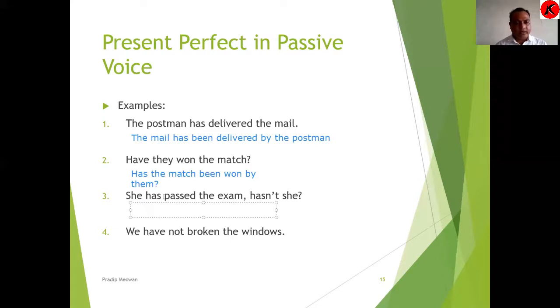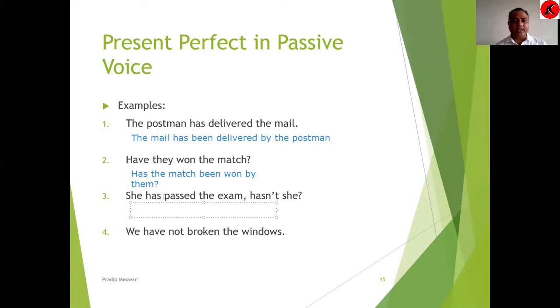Now let us see example number 3. She has passed the exam, hasn't she? After studying this sentence, we realize that it is a question tag. Question tags can sometimes be confusing, but as already told in the previous video, you don't have to worry about the question tag.